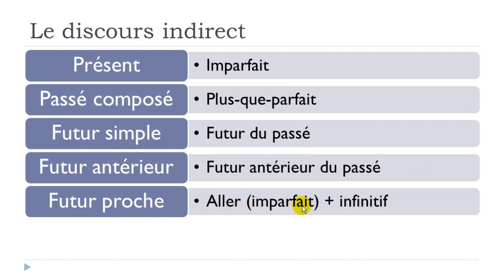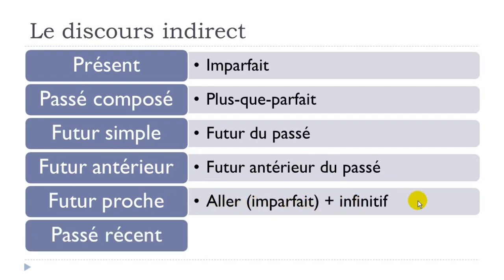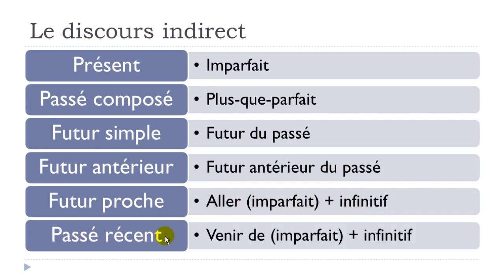You should put this verb at the imparfait, and then the rest of the structure. If you've got the passé récent, then like we had for the futur proche, the only thing you will have to modify is the verb venir, and you should put that at the imparfait form. Then don't forget the preposition de and your infinitive after. Okay,